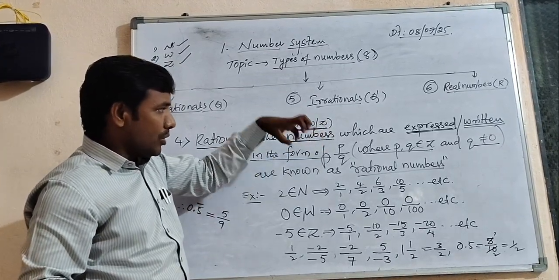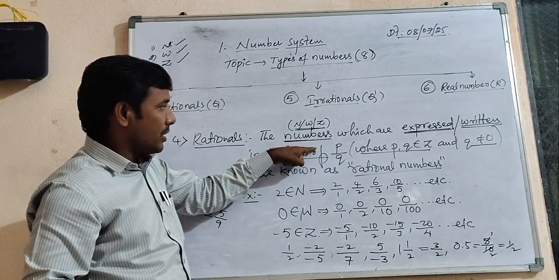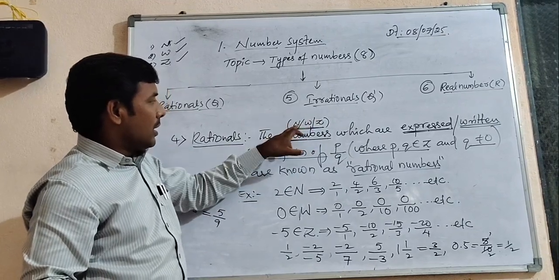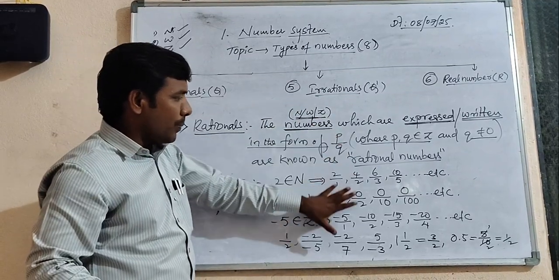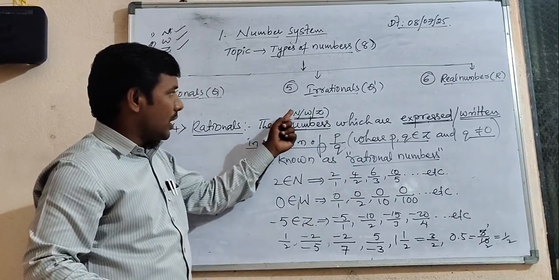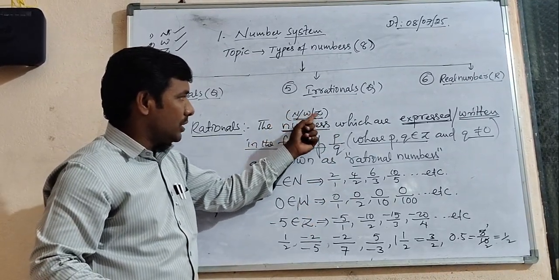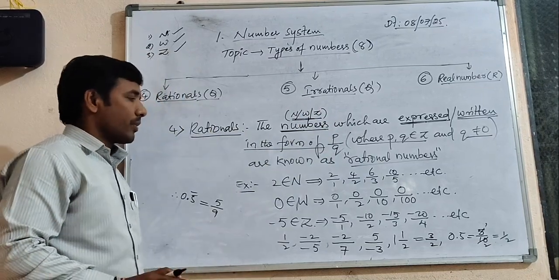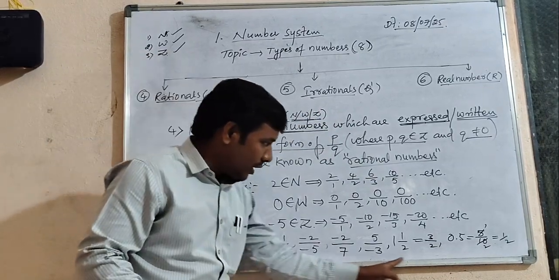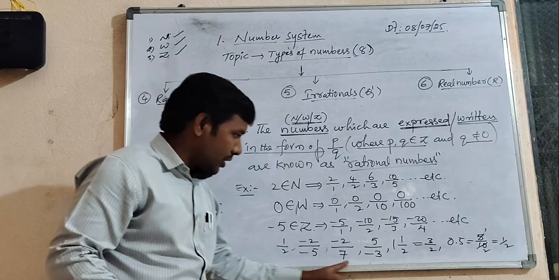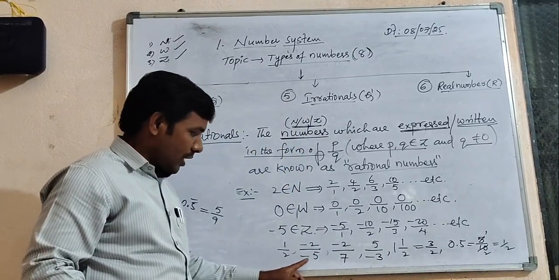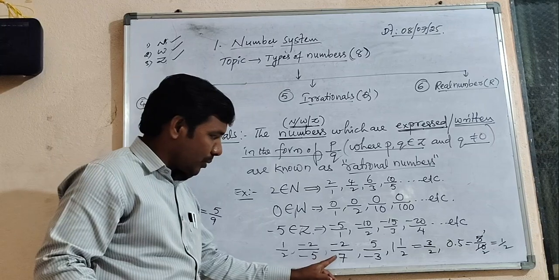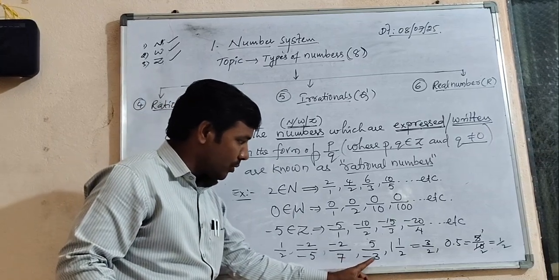But maximum you try to filter the definition. Numbers: natural, whole, integers can be expressed in the form of p by q. So for that reason all natural numbers, whole numbers, integers are rational numbers, no doubt. And observe these values, examples, carefully. It is already in p by q form, rational. It is p by q form, rational. It is p by q form, rational. It is p by q form, rational.